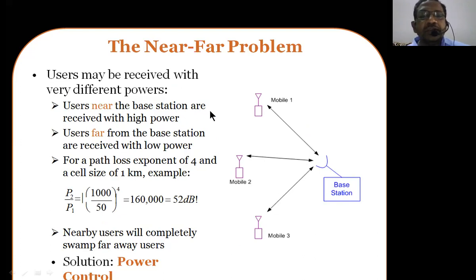Users near the base station are received with high power, users far away are received with low power. For a path loss exponent of 4 and a cell size of 1 kilometer, it is represented as 1000 to the power 4, and when you apply the logarithmic scale, we get 52 dB path loss for a 1 kilometer distance in the far field regions.